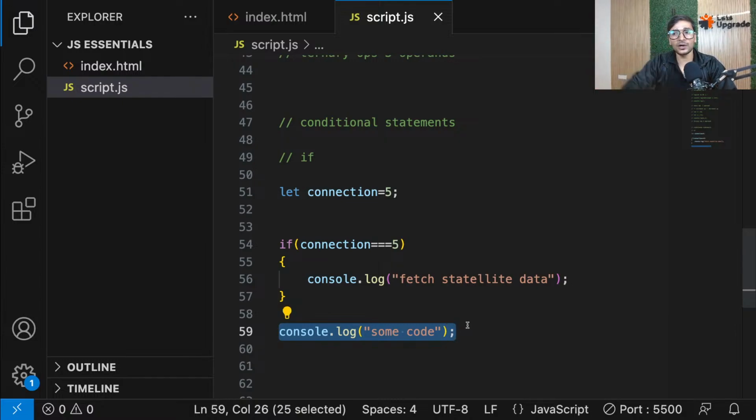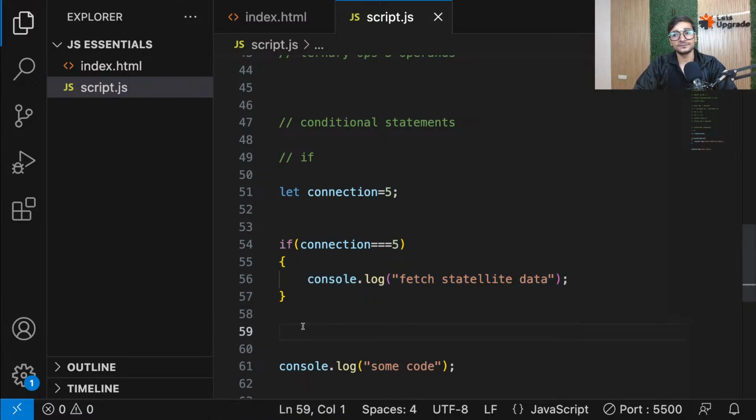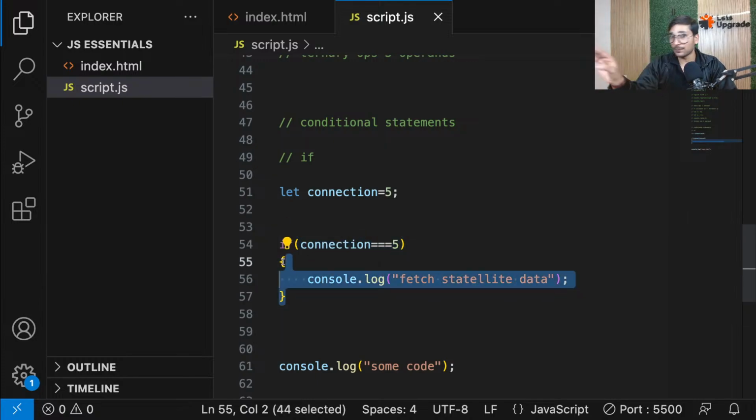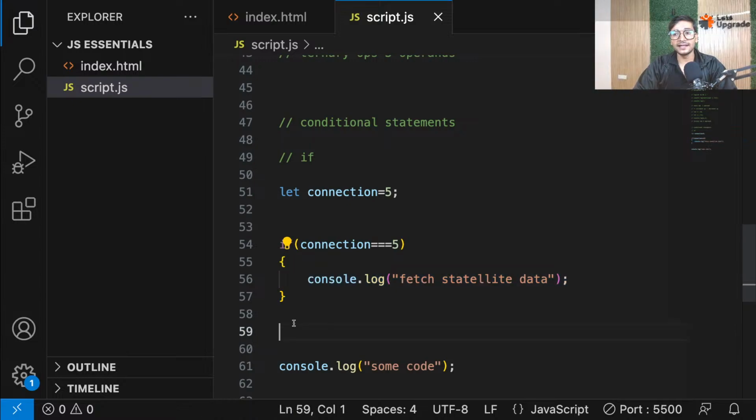That means it's not dependent on anything. Now guys, how will this whole program work? First, the program will think, oh, there's a variable connection which has a value of 5. So let's create that. Good. Then check this condition. If it's correct, go inside, execute the code. If it's incorrect, don't go inside. Simply skip this block and move ahead. So guys, you have to understand what happens. If this condition is correct, it will go inside, execute this code, and then move ahead and execute whatever is after that. If this condition is incorrect, it will simply skip this whole block and move ahead.